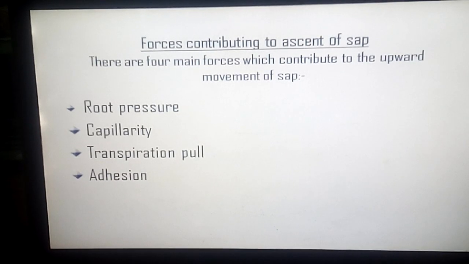Downward movement of sap is relatively simple. The food manufactured in the leaves is dissolved in water and it flows down mainly on account of the force of gravity.